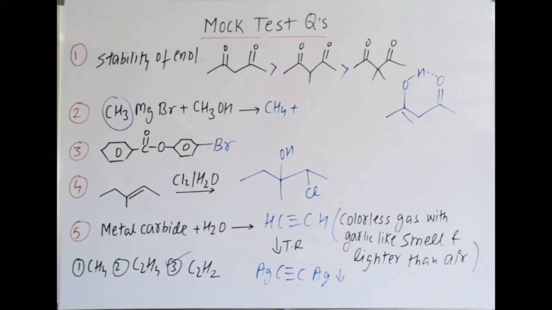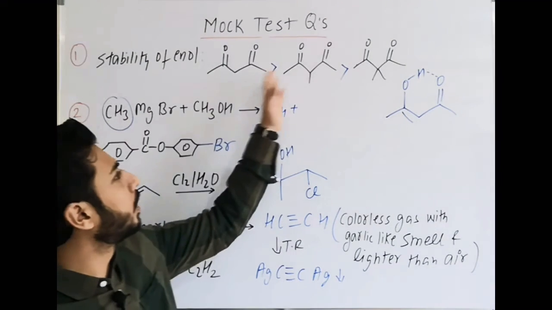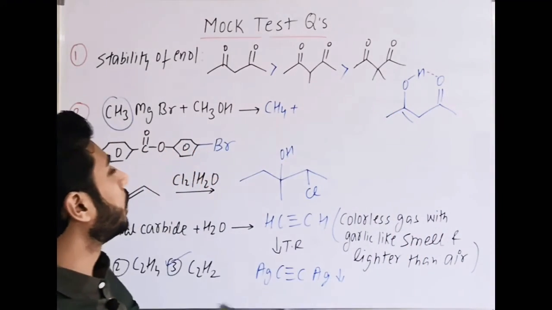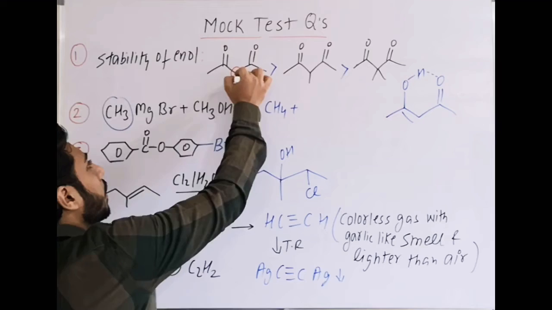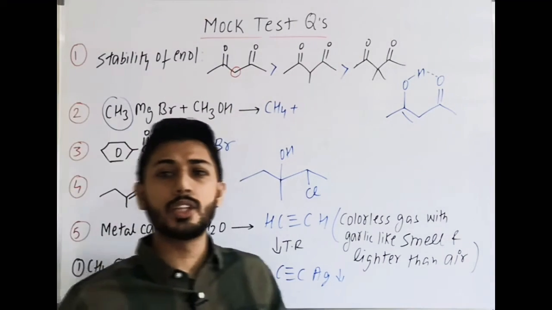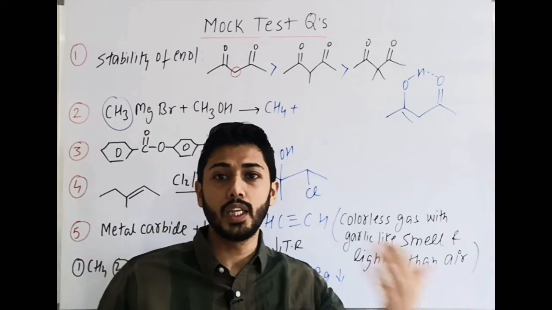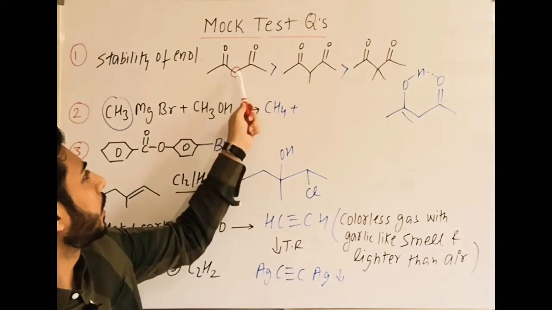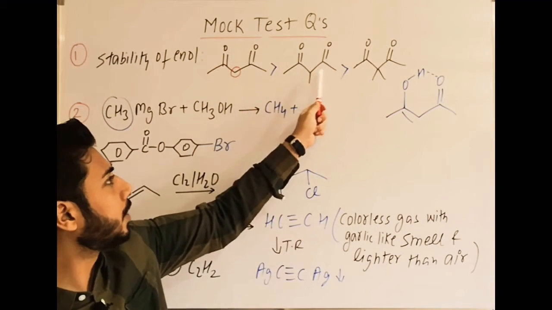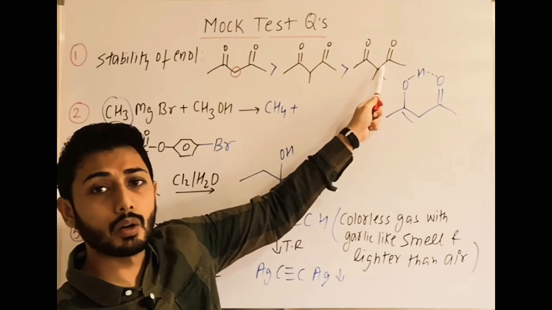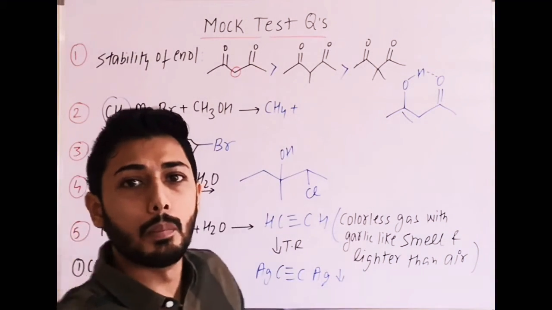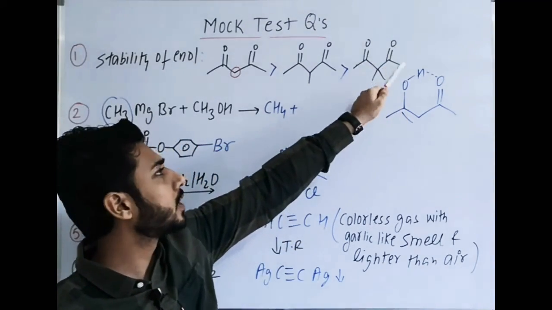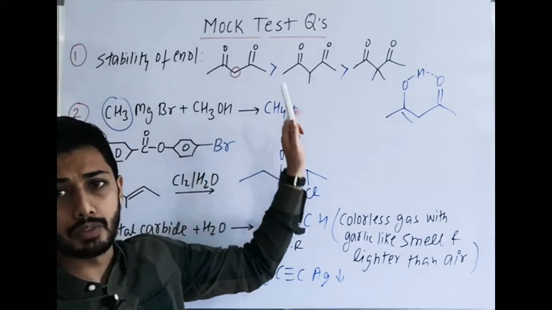Now in the first one, stability of enol, the order is 1, 2 and 3. The reason is, firstly, if you remember, the active methylene carbon, this hydrogen is acidic in nature, it participates quickly and it converts from keto to enol form. So in this case CH2, here CH, and there is no alpha hydrogen on the active methylene carbon, but which hydrogen is available? These hydrogens. So that is less acidic as compared to active methylene, first thing.